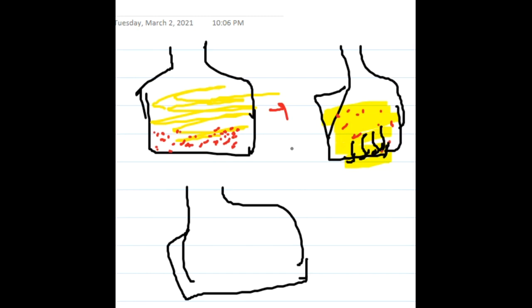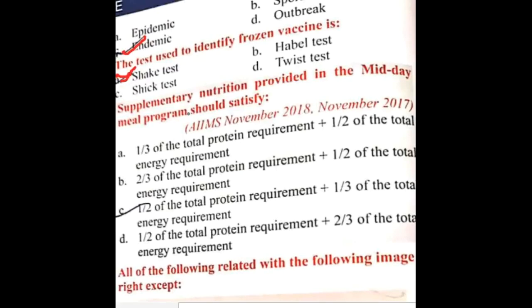Actually, you will take a control vial, and compare the rate of settling of the flakes in the control vial with the vial which you are going to use. Both of them you will compare, and if this settles slowly, then you can use the vaccine. That is the shake test.